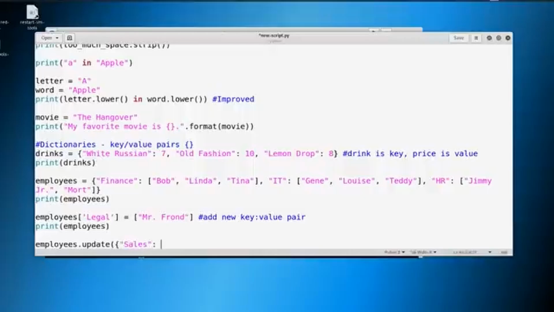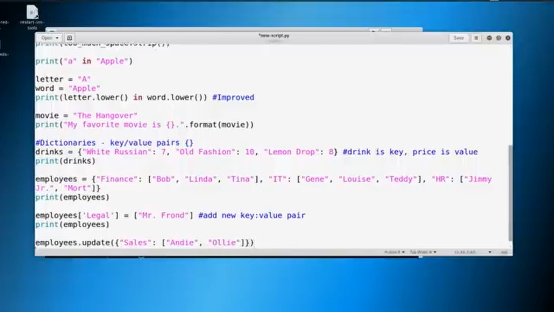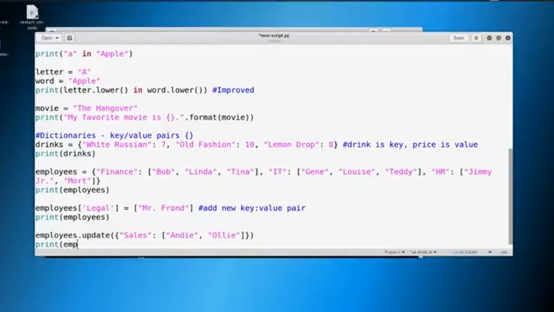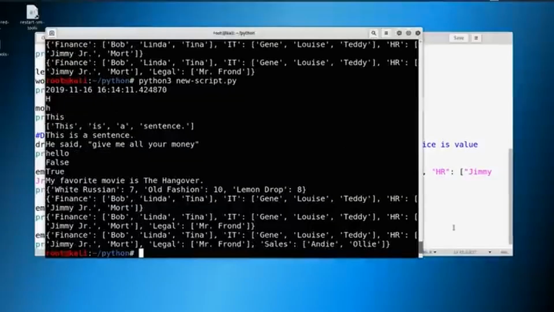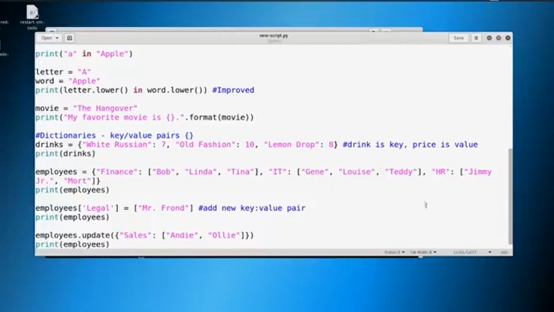And we can say, hey, we've got a nice new sales team of Andy and Ollie. And it'll look something like this. So now when we print out employees, we should have Andy and Ollie on the sales team as well. So there's multiple ways to add in new key value pairs. So we can copy this and paste it over here as a key value as well.